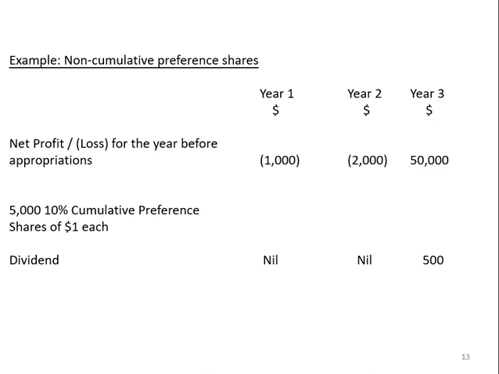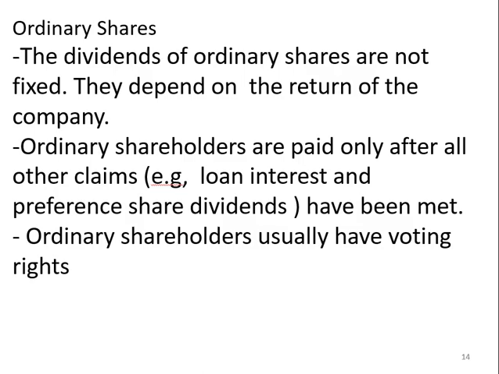Now, what will be the case for non-cumulative? You will get a 10% dividend, so on 5,000 at 10%, 500 rupees as a dividend you will get. Now, what are the ordinary shares? The dividend of ordinary shares is not fixed, it depends on the return of the company. So, as I told you, if the company has profit, then only they will declare this. If they have loss, then they are not going to declare the dividend.